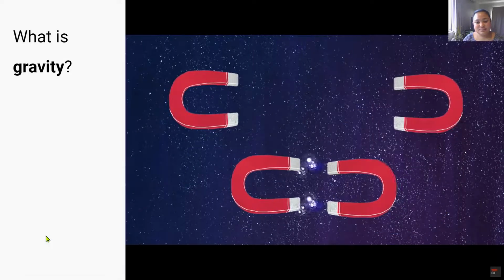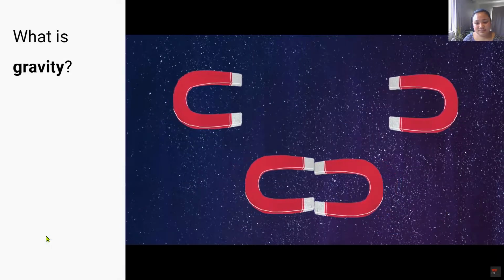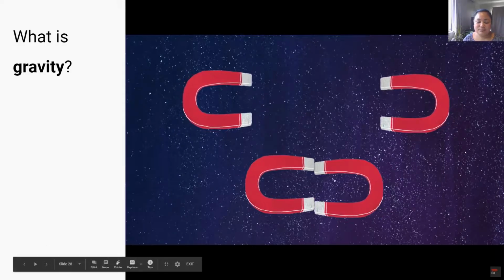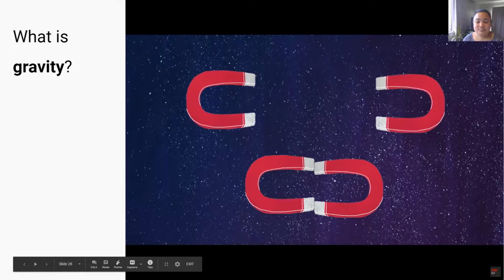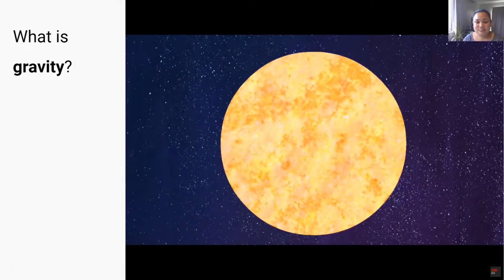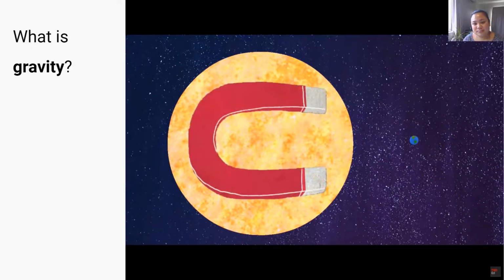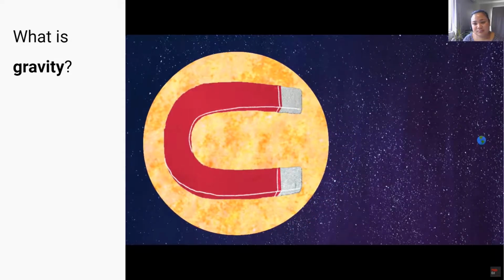Distance also plays a role. Think back to playing with a magnet. The pull of the magnets towards each other is stronger when they are closer together. The same is true of gravity. For example, the sun is the most massive object near the Earth. It dictates most of the gravitational forces in our solar system. It is very, very massive. But it is relatively far away, so even though the sun is a much stronger magnet, so to speak, it is a long ways away. Therefore, the attraction isn't as strong.